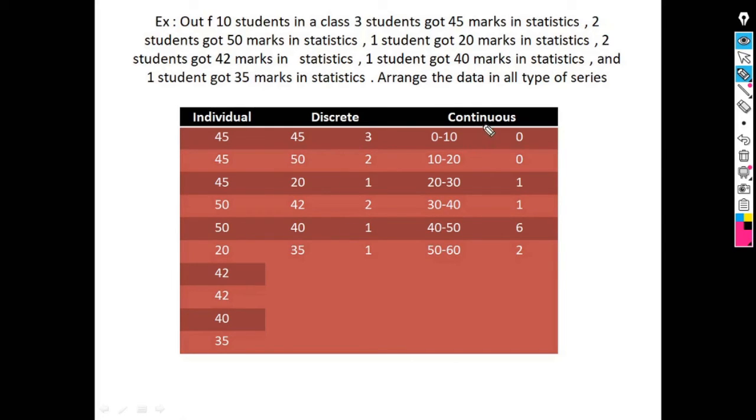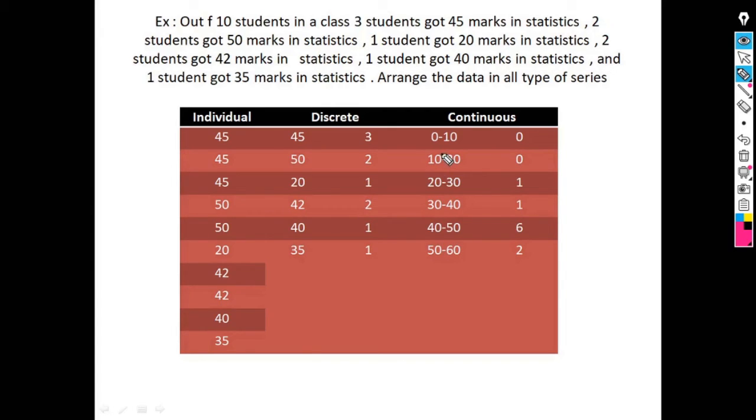The next type of series is continuous series. In this series, we take the class interval along with its frequency. Here we make intervals of 10 marks. That is, the class intervals are 0 to 10, 10 to 20, 20 to 30 and so on.